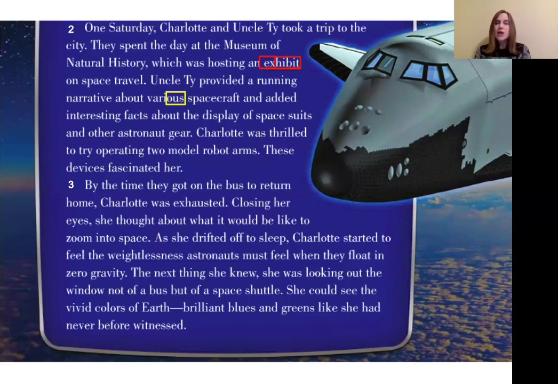Now, I want us to go ahead and look at paragraph 3. In paragraph 3, the setting changes. Where the story takes place changes. So I want you to find out about that setting change as you read paragraph 3 on your own.